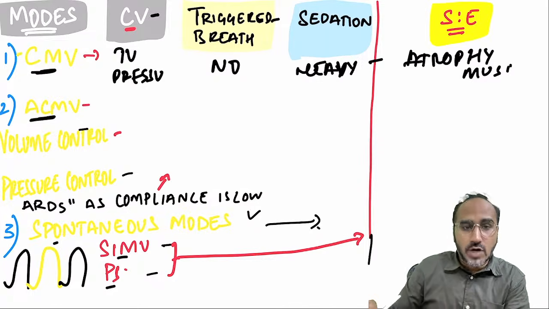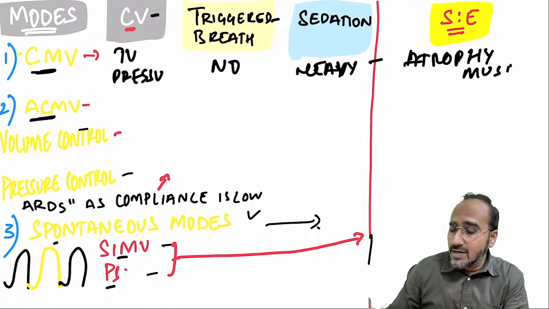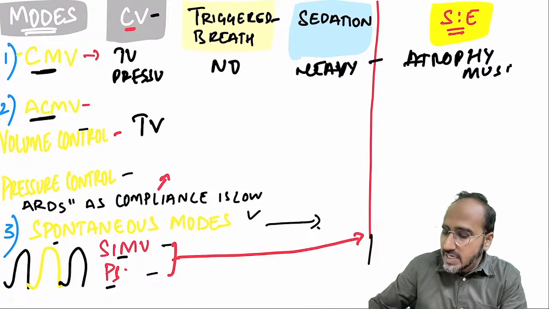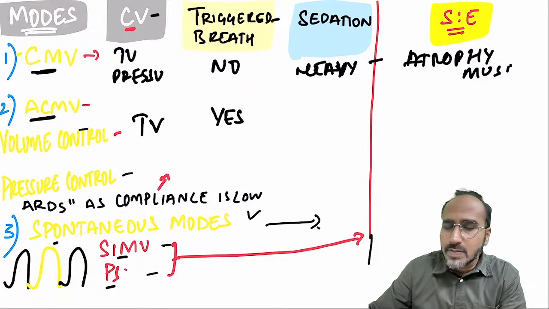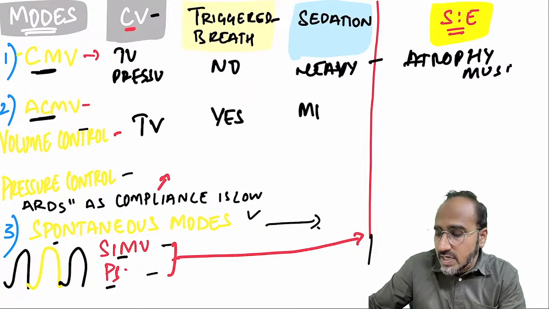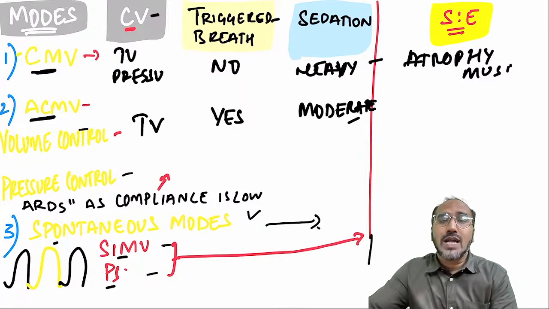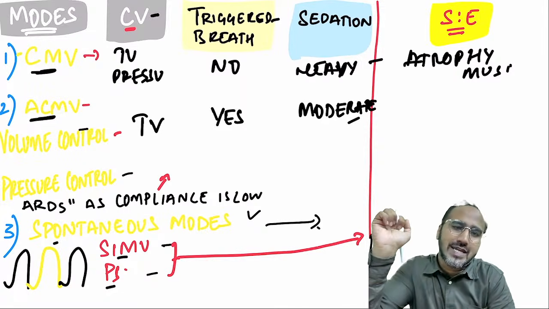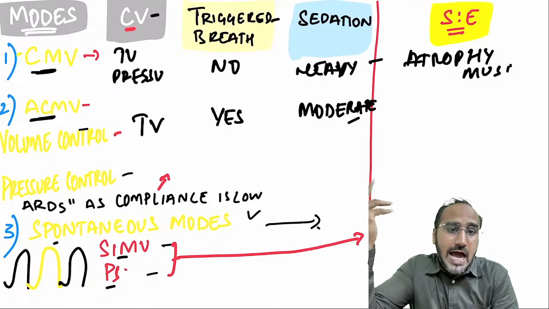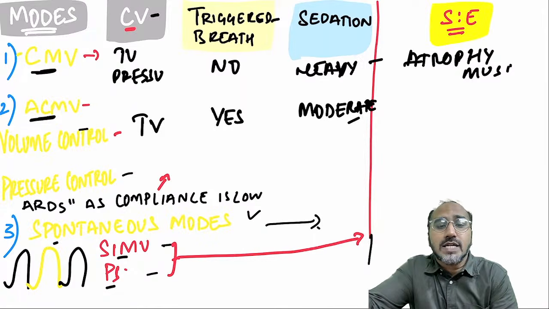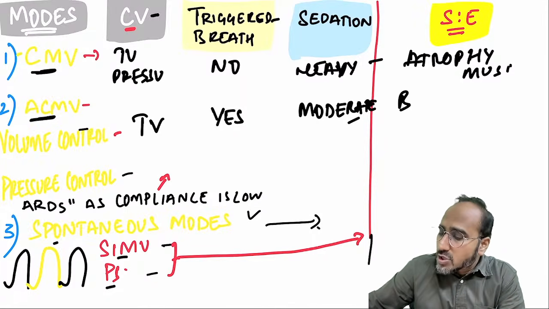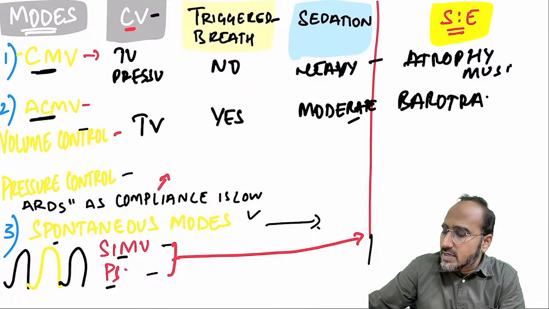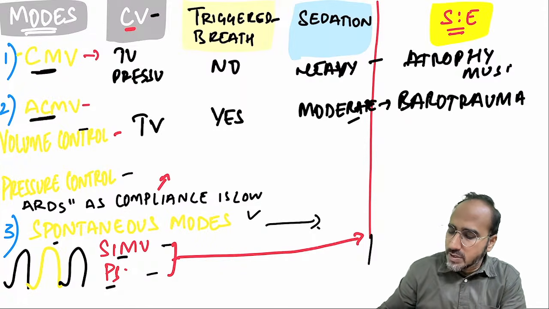Okay. ACMV, volume control. In volume control, what is the control variable which I can set? It is always the tidal volume. Is trigger breathing allowed? Yes. In between, you will allow some trigger breathing. How is the sedation? When compared to CMV, as you are allowing trigger breathing, you will keep the patient sedation moderate. In volume control, as I am setting the tidal volume 6 to 8 ml per kg, the ventilator will generate the pressure. As the ventilator is generating the pressure, sometimes the pressure generated would be high, sometimes it might be low, but most of the time the pressure is high only. The risk of barotrauma is high in volume control mode of ventilator.